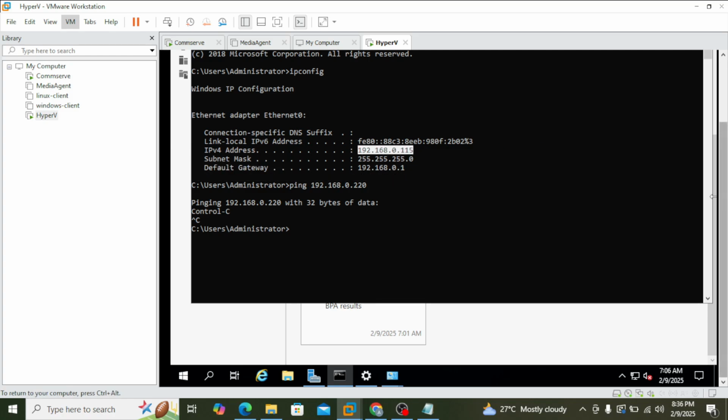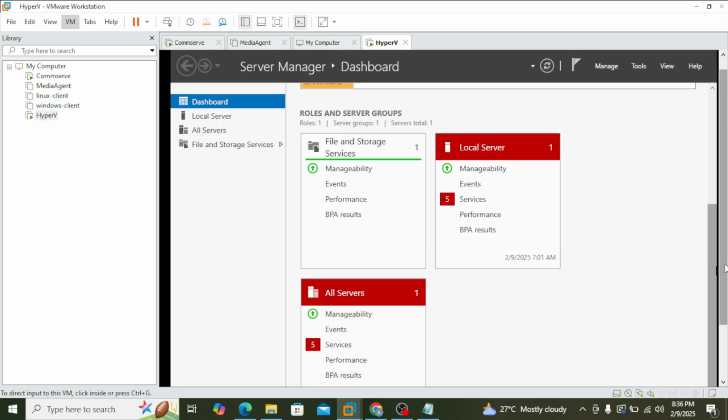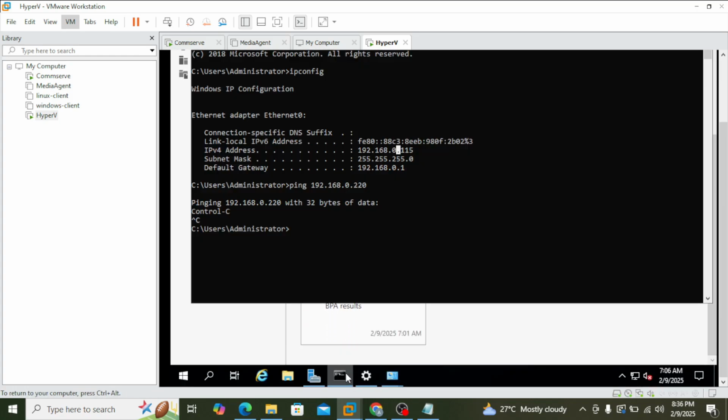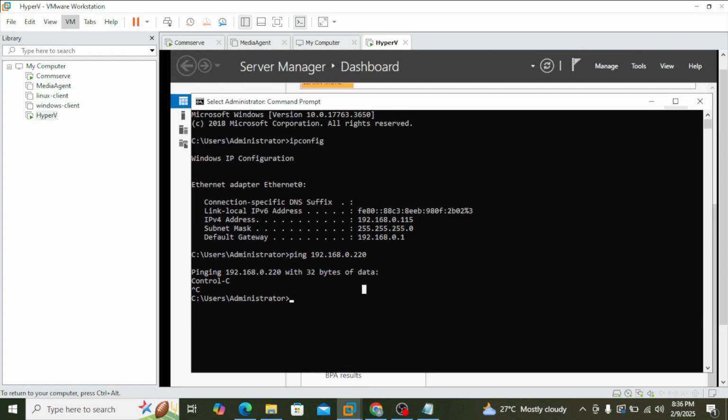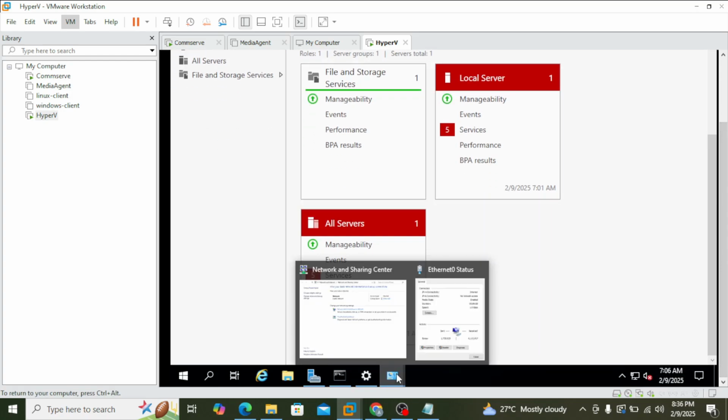Because I want to use a fancy IP which I can remember easily. So that's the reason why. Otherwise, I can use the same IP as the static. So it should not be a concern, but I'm just looking for some fancy IP to be configured here. So let's go back again, minimize this, and open that.